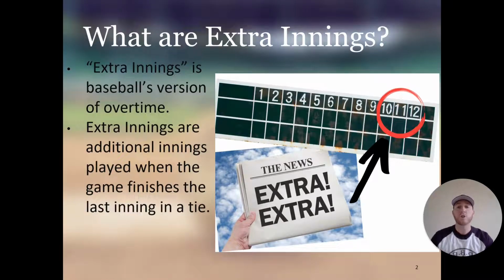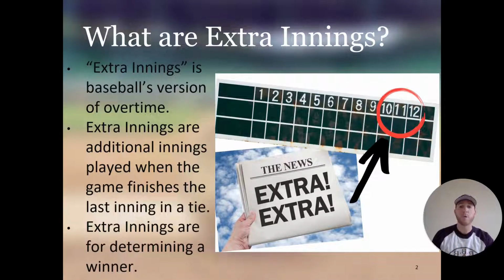Extra innings are additional innings that are played when the game finishes the last inning in a tie. So when a game ends in a tie, there are extra innings to determine a winner, because games in baseball can't end in a tie.